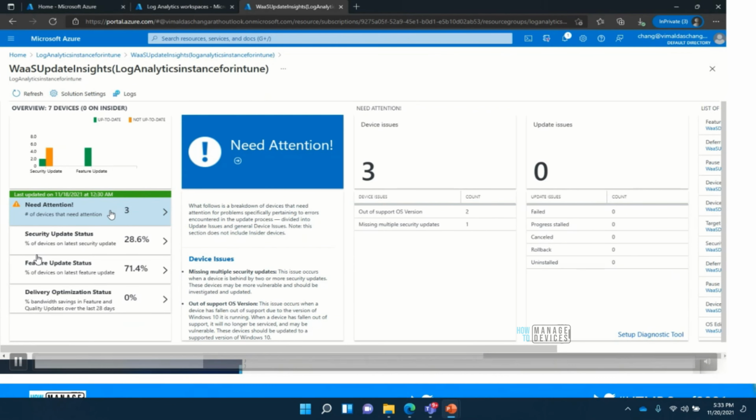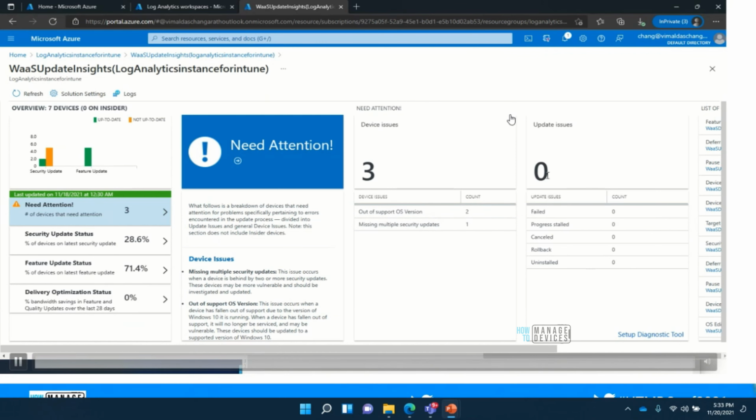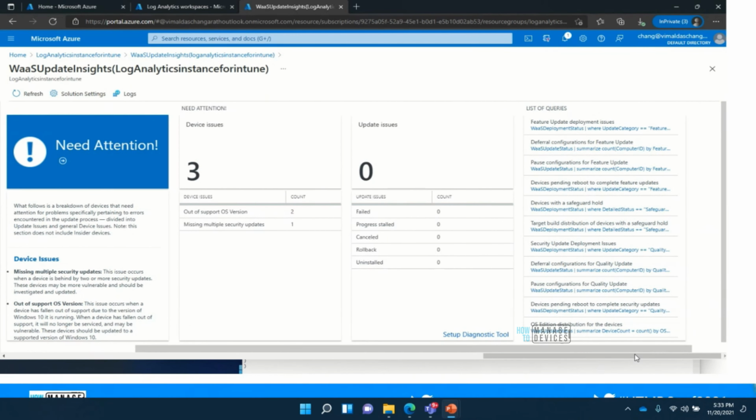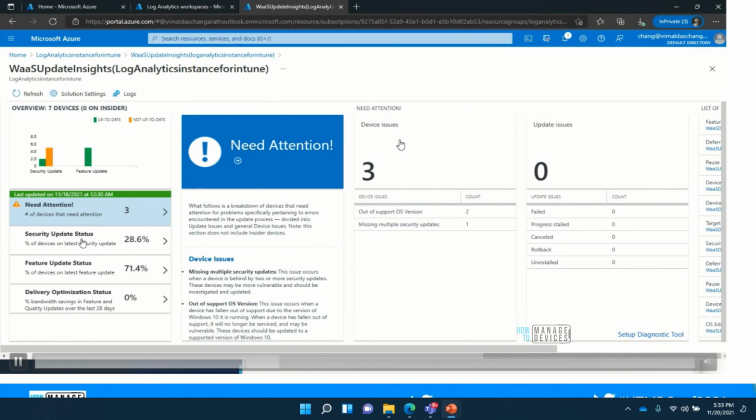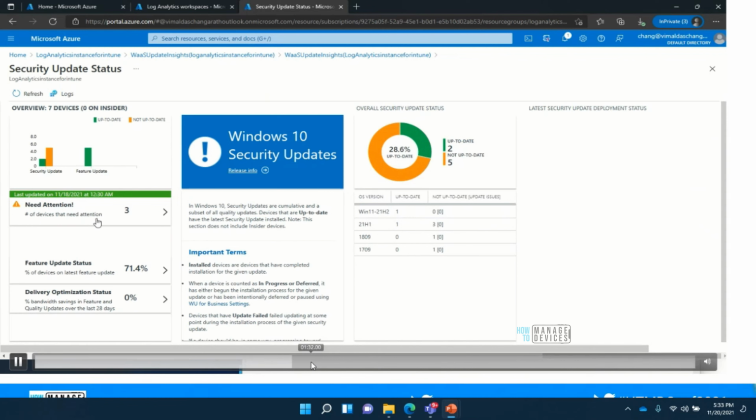So you can see here the need attention tab. It will tell you the striking things which Microsoft Analytics has observed. For example, in my case, I have 2 devices which are out of support. If I click on this node, it will take me to those devices, and there are lists of ready-to-use queries as well, which we will come to later.